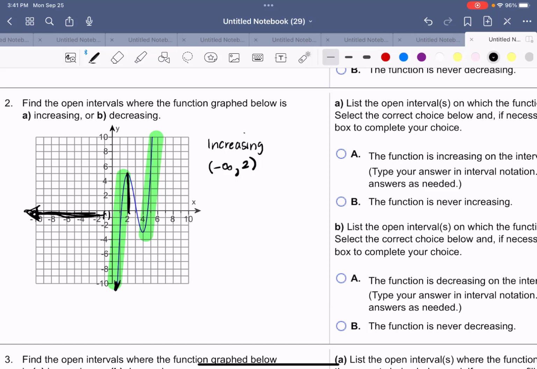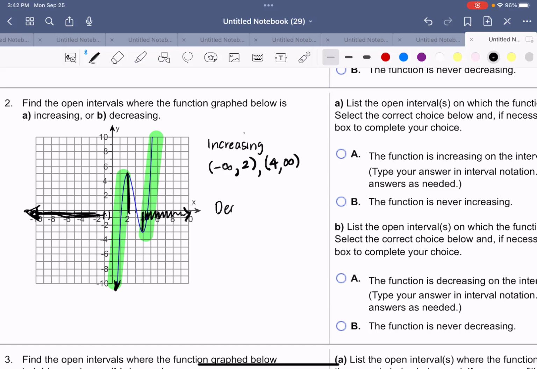And also, it's rising again from 4, all of these x values to the right. So, comma, 4 to positive infinity. So the graph is increasing from negative infinity to 2 and from 4 to infinity.